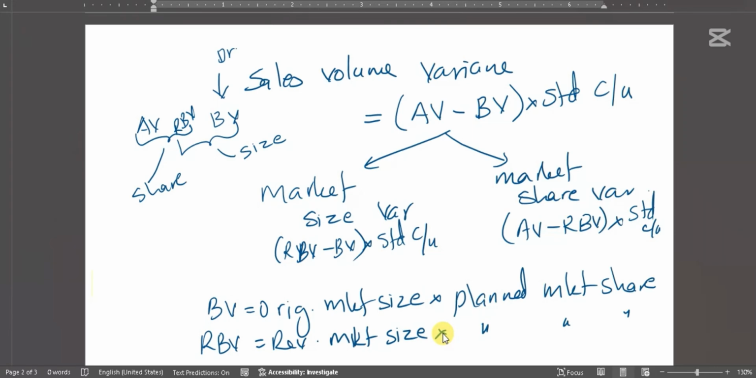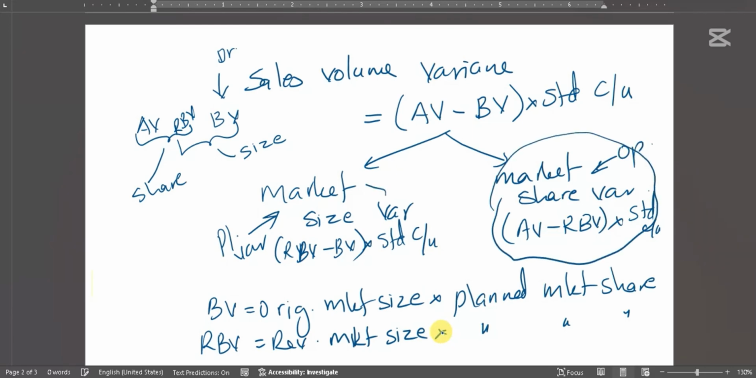In this case, we can even call market size variance the planning variance. Market share variance can be called the operational variance as well, because this is what is controllable by the managers. This is the performance of the managers. This is basically outside factors. Right, so this is the background knowledge. Now let's go to the question.